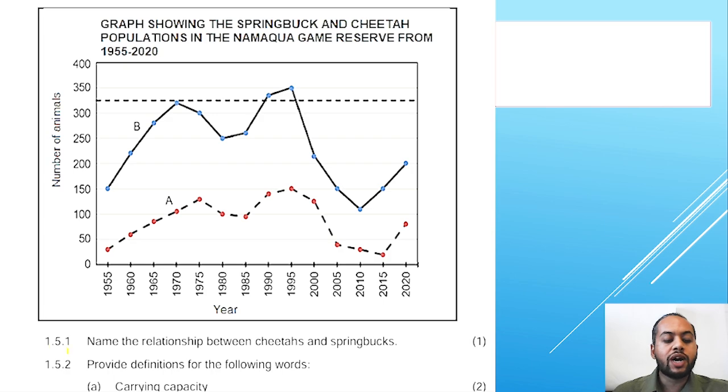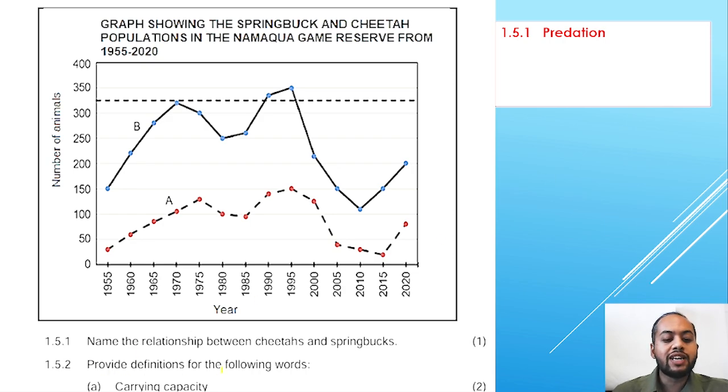The first question, 1.5.1, says name the relationship between the cheetahs and the springbok. So you see there's a certain type of relationship occurring there. Based on the graph, we can see without any doubt that this type of relationship is predation. So 1.5.1, type of relationship is predation.